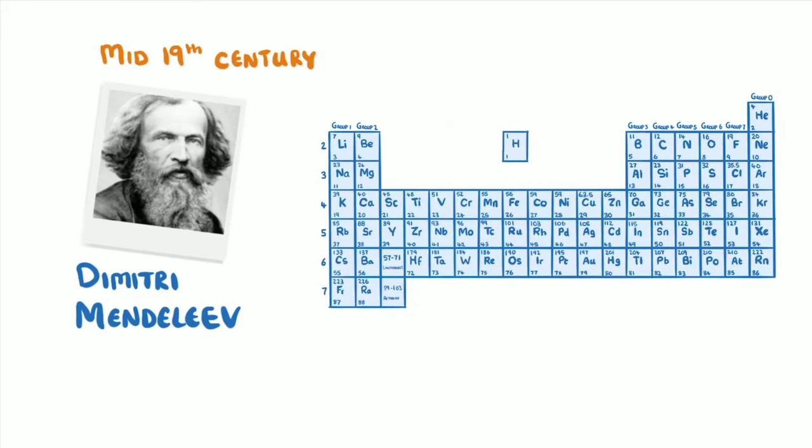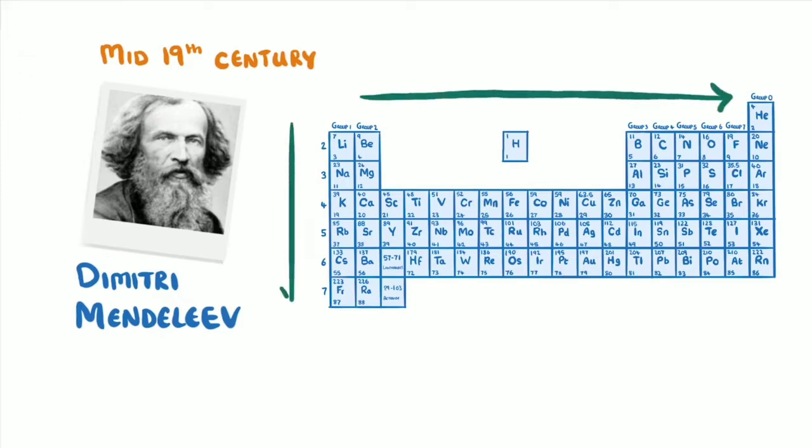Chemist and inventor, back in the mid-19th century, he devised the periodic table, which organized all of the known elements. In fact, when he made it, it even predicted new elements that we hadn't discovered yet. As we saw in our video on elements, everything in the universe is created from different combinations of the elements in this table. Just like a book, it's read from left to right and from top to bottom, with the elements arranged in order of increasing atomic number, which represents the number of protons in the atoms of that element.